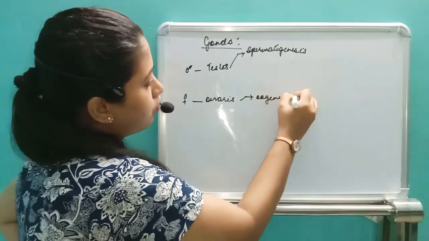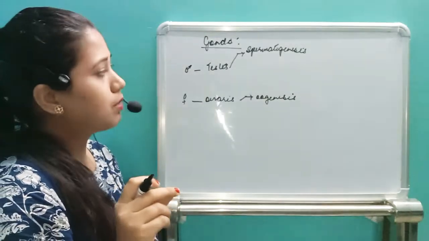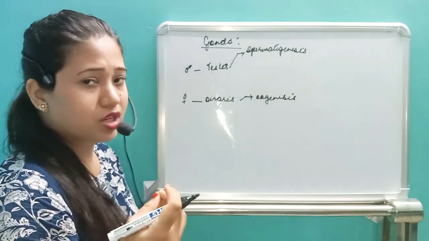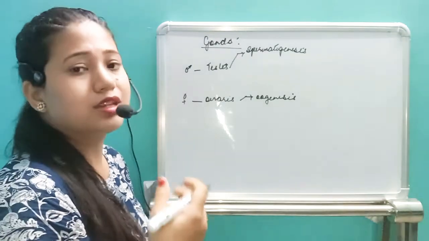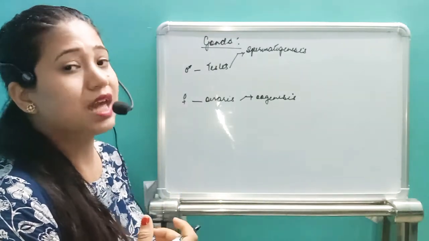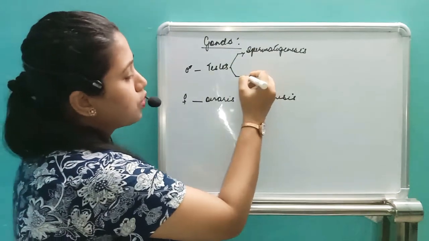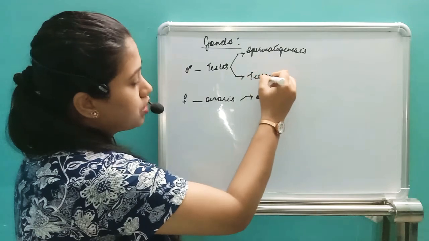Oogenesis is the process of formation of ovum. But along with that, for the process of spermatogenesis and oogenesis, they also require some hormones to be released so that spermatogenesis and oogenesis can be carried out. So the testis will release some hormones also. In case of the testis, the hormone is testosterone.